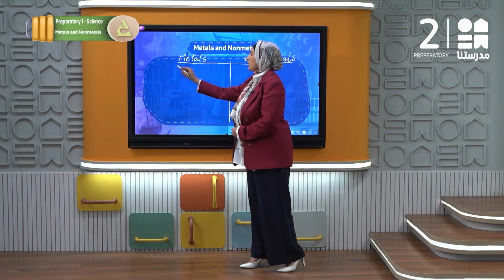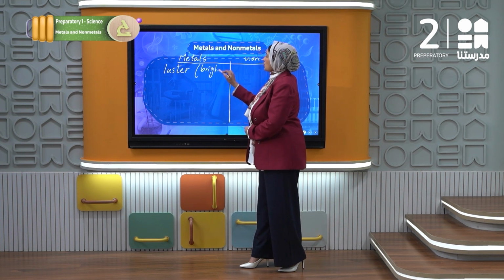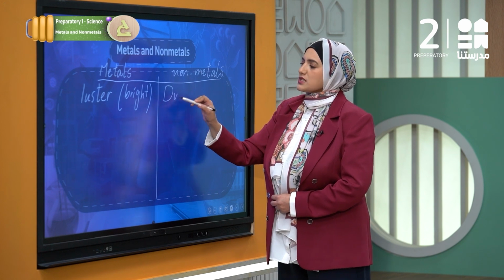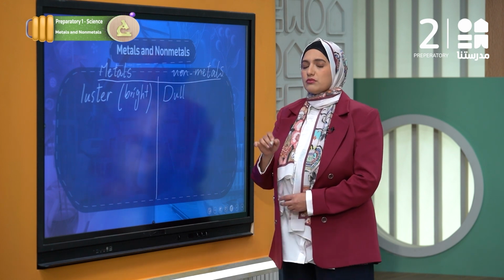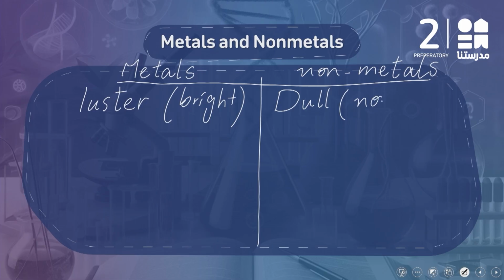We will observe that all of the metals have a metallic luster. The word luster means brightness. So to be bright, it means that it's a metal. But all of the nonmetals are dull. What's the meaning of the term dull? It doesn't have that metallic appearance, and they are non-bright.